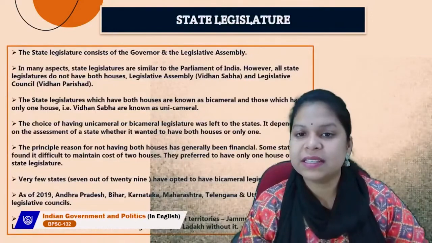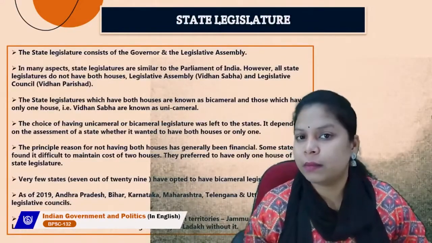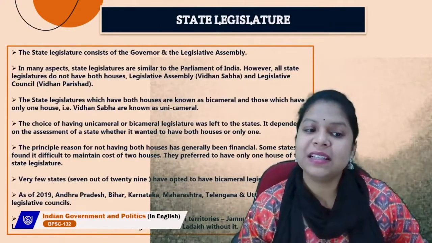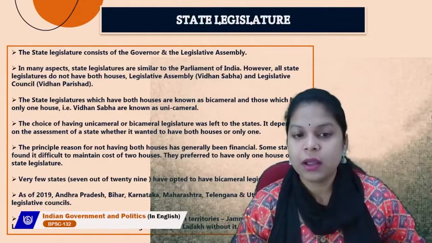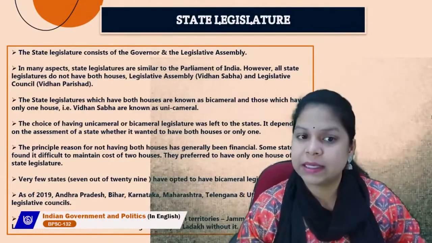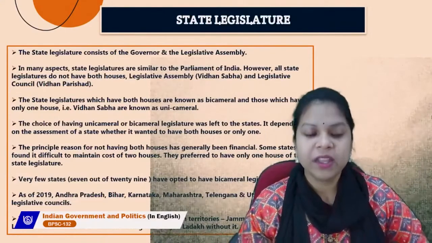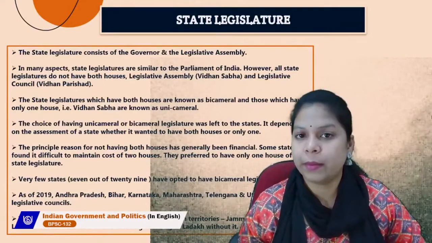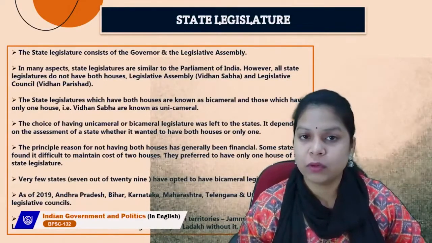Now let's talk about the state legislature. We were talking about the union legislature until now, but from now onwards we will be talking about the state legislature. The state legislature consists of the governor and the legislative assembly. In the union, there was a parliament with two houses and the president. Here in the state legislature there is the governor and the legislative assembly. In many aspects, the state legislatures are similar to the Parliament of India. However, all state legislatures do not have both houses.